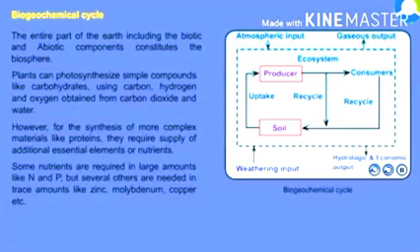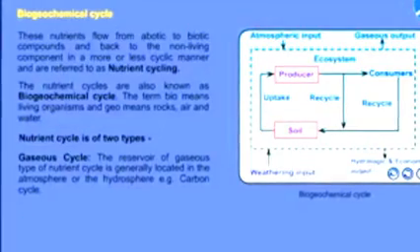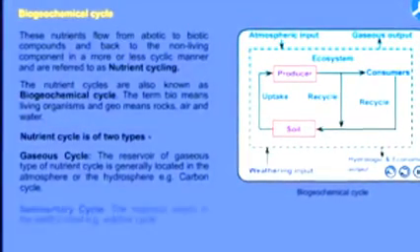essential nutrients. Some nutrients are required in a large amount like nitrogen and phosphorus, but some others are needed in trace amounts like zinc, molybdenum, copper, etc. These nutrients flow from abiotic to biotic components and back to the non-living component in a more or less cyclic manner and are referred to as nutrient cycling. It is also called cycling of material. These nutrient cycles are also known as biogeochemical cycles.